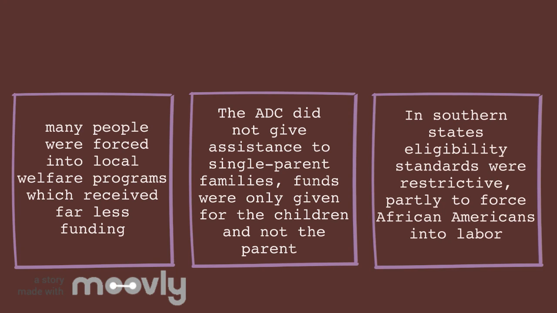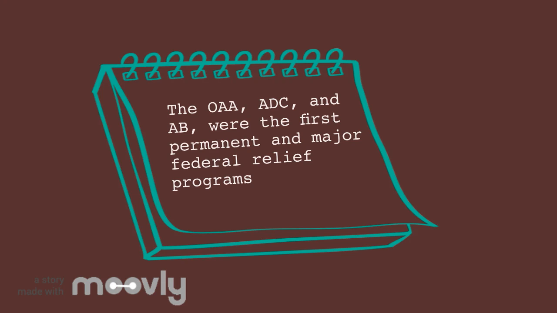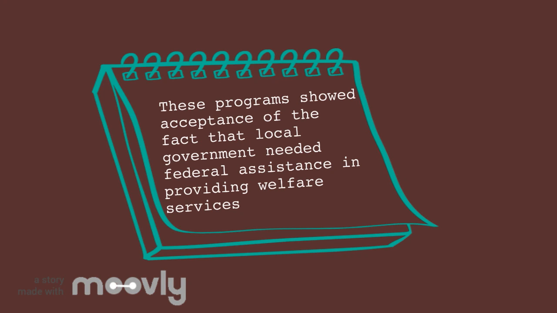The ADC did not give assistance to single-parent families, and funds were only given for the children and not the parent. In southern states, eligibility standards were restrictive, partly to force African Americans into labor. The OAA, ADC, and AB were the first permanent and major federal relief programs. These programs showed acceptance of the fact that local governments needed federal assistance in providing welfare services.